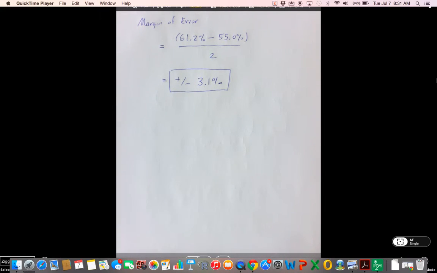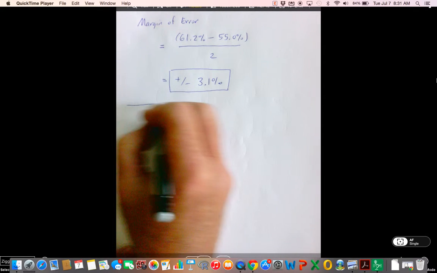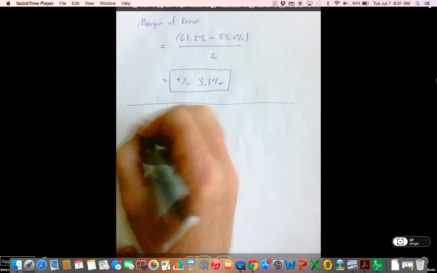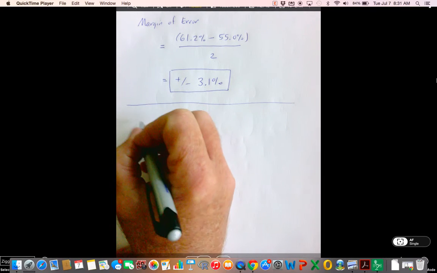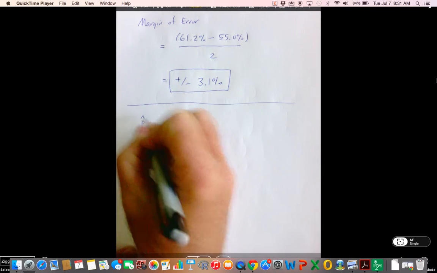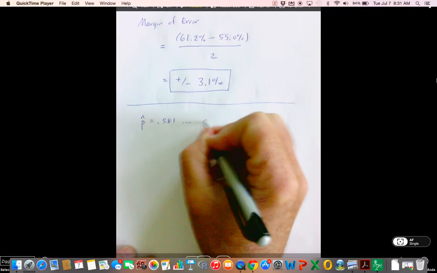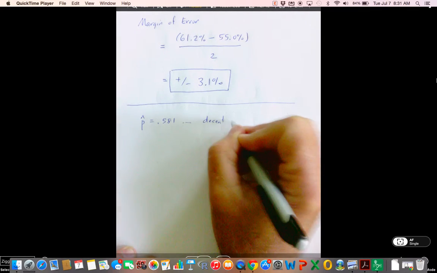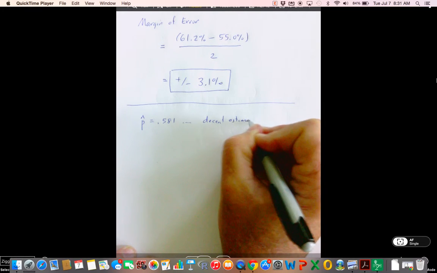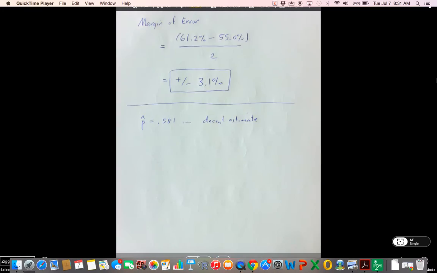Not really sure where I want to go from here. Let's use this result. And let's say we feel pretty confident that our p hat, which is 0.581, was a decent estimate. I always drive my dad crazy.